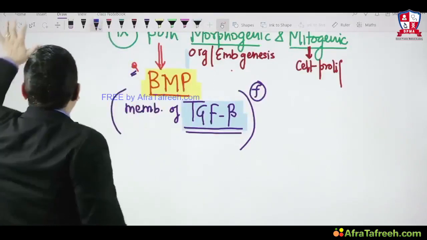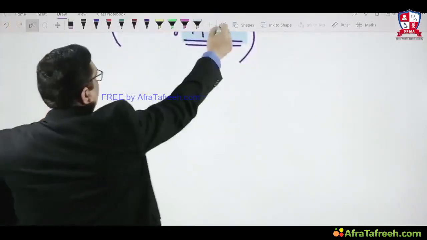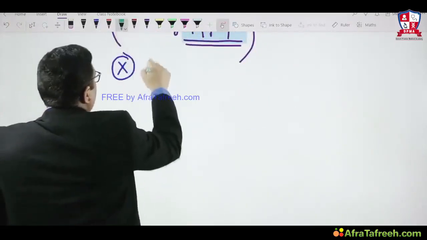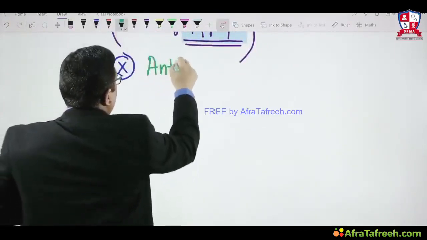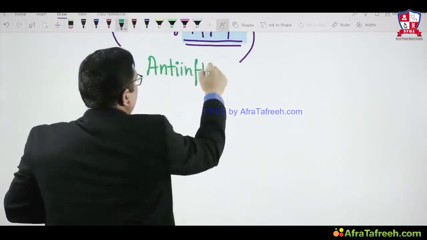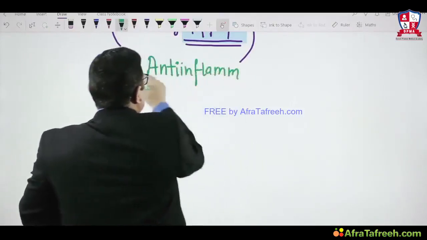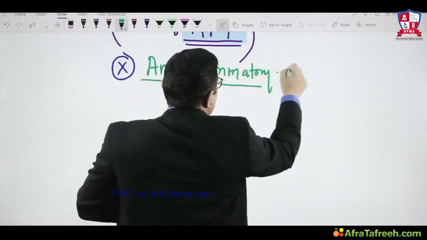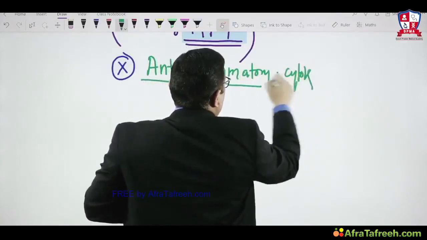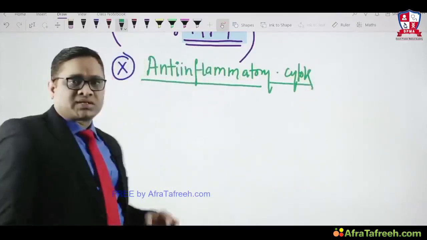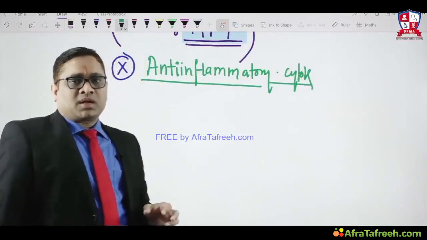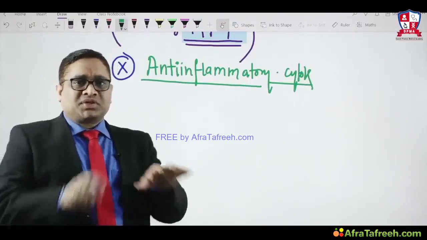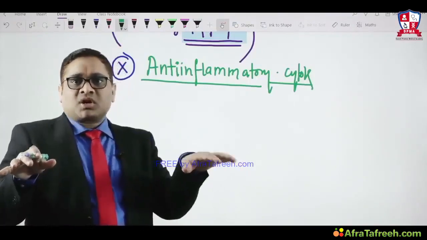Now coming to the 10th and important thing, right? Which cytokine is an anti-inflammatory cytokine? And what is the meaning of anti-inflammatory cytokine? This is very important to understand, because many people feel it is anti-inflammatory, so it will prevent inflammation. That is why they are called anti-inflammatory, which is a myth, which is a wrong concept.